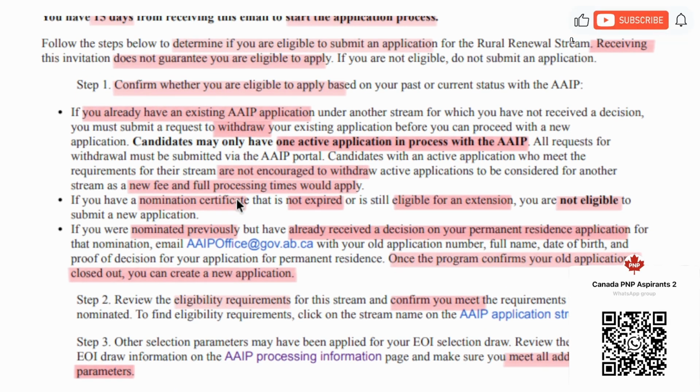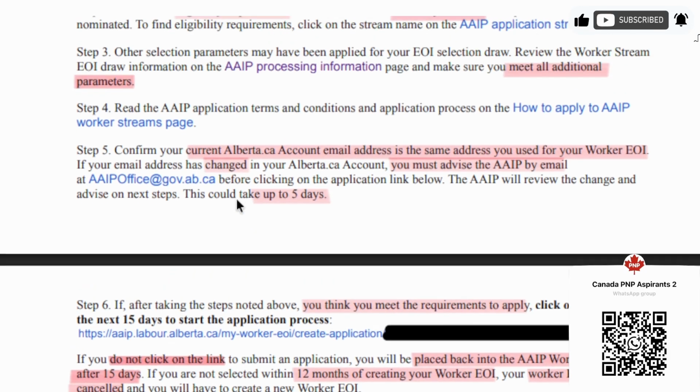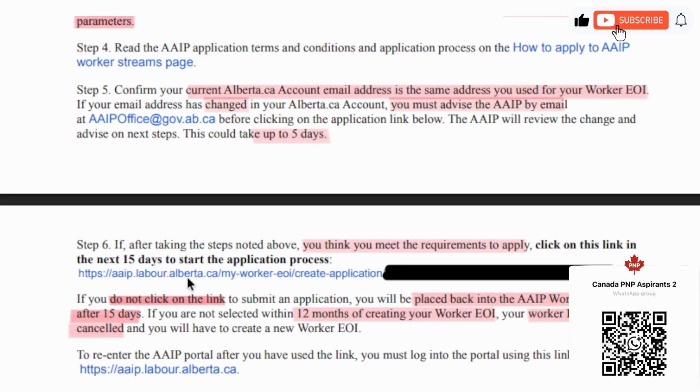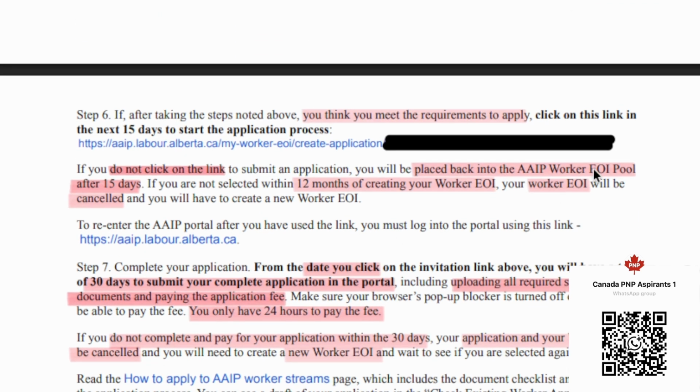These steps should take a few hours to complete, unless you are doing a change of email address, which can take up to a few days. But once you get this confirmation, only then come to this page. If for any reason you don't click on this link, what will happen is your invitation will be rejected and you will be placed back in the expression of interest pool.